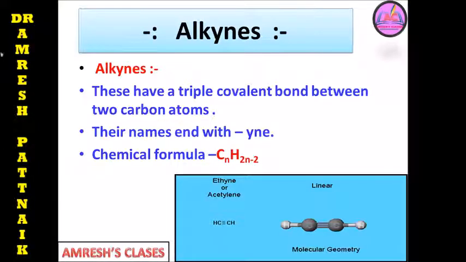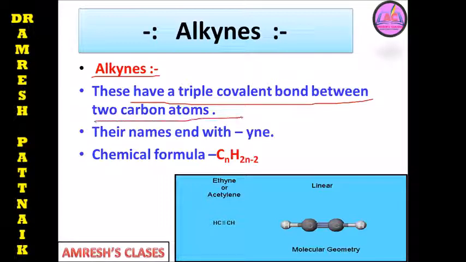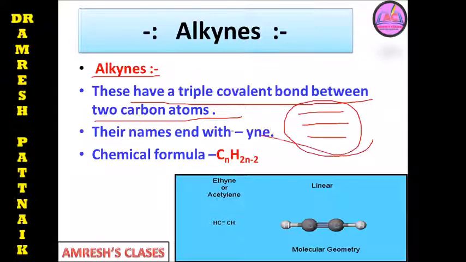Next we'll start about alkynes, right? What are alkynes? The question arises. Generally, these have a triple covalent bond between the two carbon atoms. If there are two carbon atoms, then between these two carbons there is a triple covalent bond like this. Okay, this is a triple covalent bond. If it is there, then the name ends with YNE.